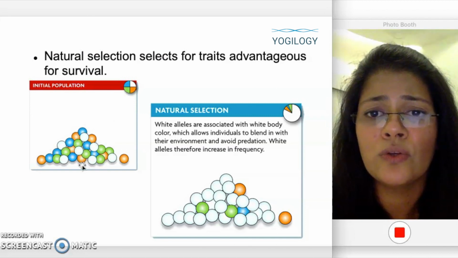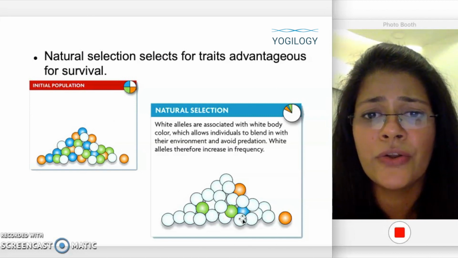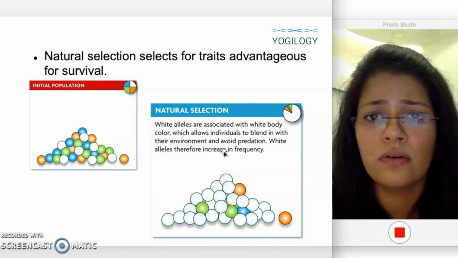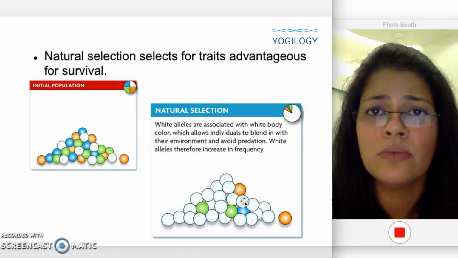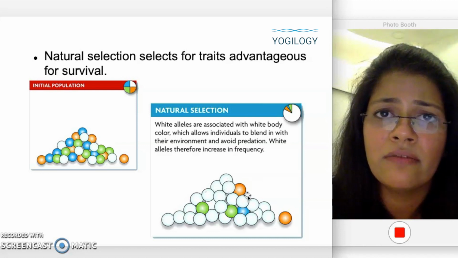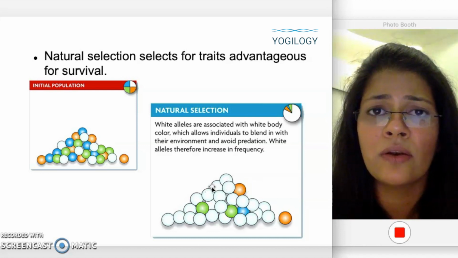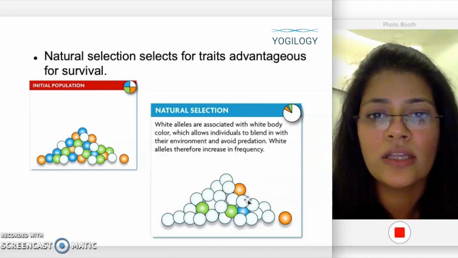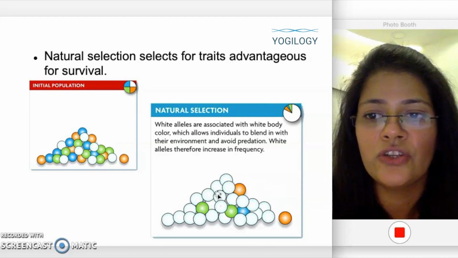So you can see because of natural selection, maybe here the white colored ones have increased. They may be camouflaging well with the environment and hence they are not predated by the predators. So that's why you can see it is changing from this to this.